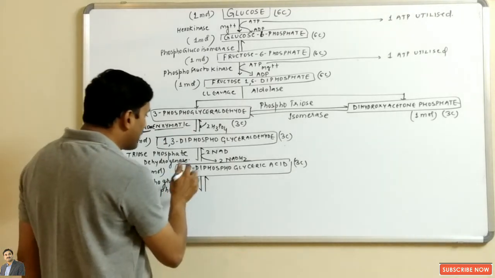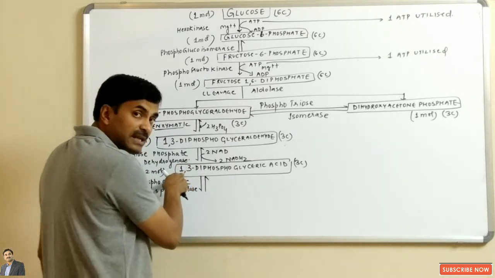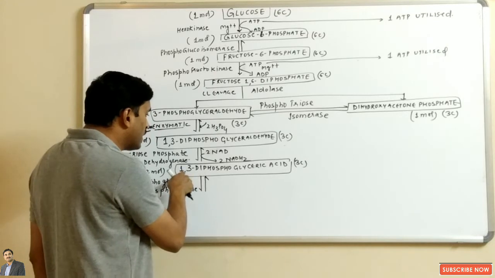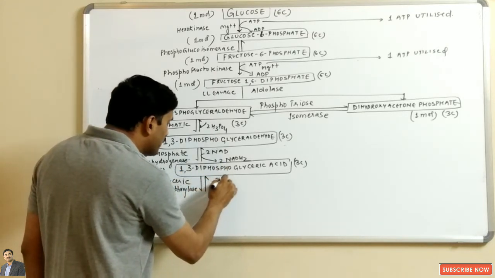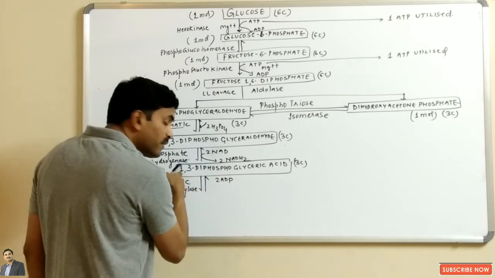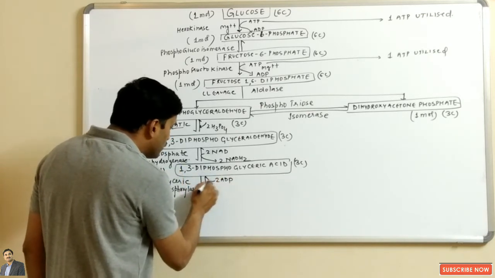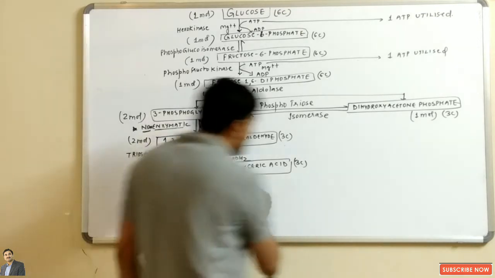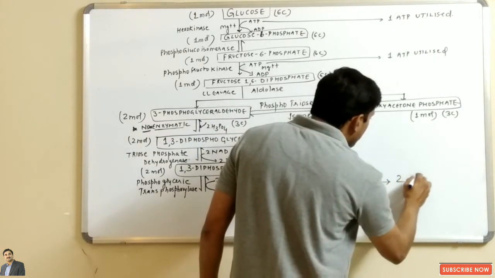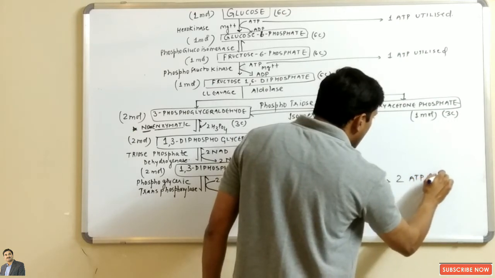And here what will happen? The phosphate which is present at the first position of 1,3-diphosphoglyceric acid will be taken up by the two molecules of ADP. This phosphate which is present at the first position will be removed. It will be taken up by ADP, so here you can see that two molecules of ATP are formed.